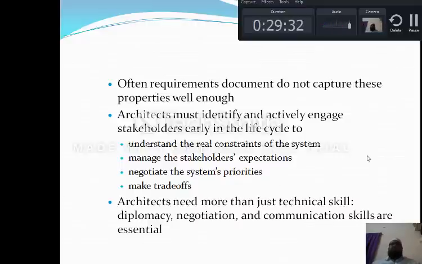The first is the real constraints of the system. When I am going to develop a system, how that system must act and how the system must be required. Then how to manage the stakeholders' expectations. Now my customer is expecting something, but I am achieving something else.